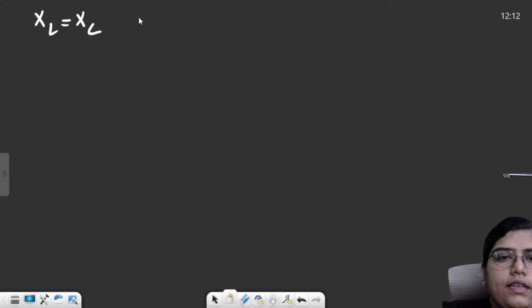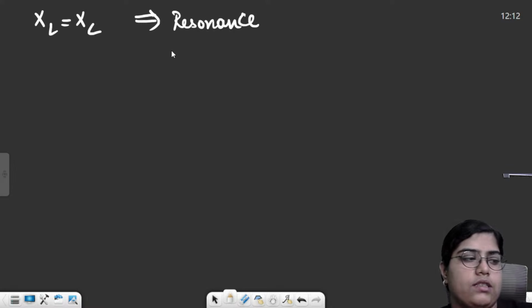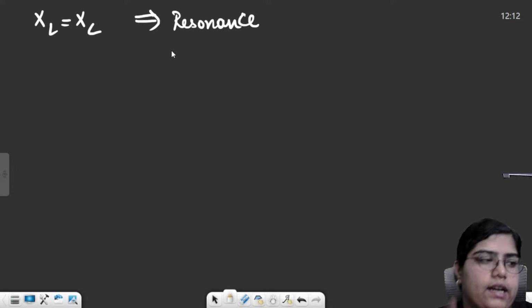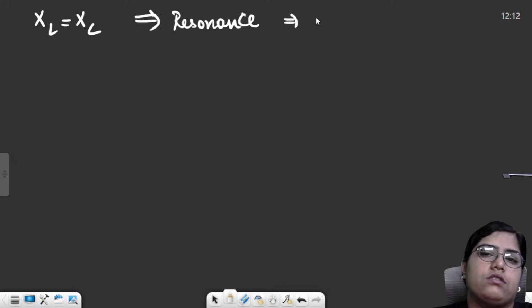Though these two scenarios are catered over here, the third scenario, in which we are saying XL is equal to XC, this particular condition is called resonance or resonant condition. Resonance is basically a condition when the impedance is very small. Z is small, impedance is small, and current is maximum.